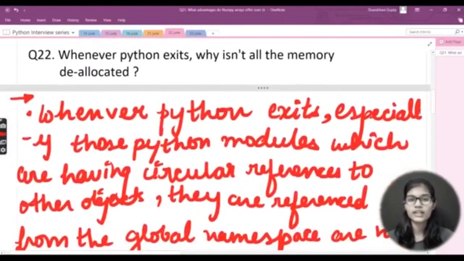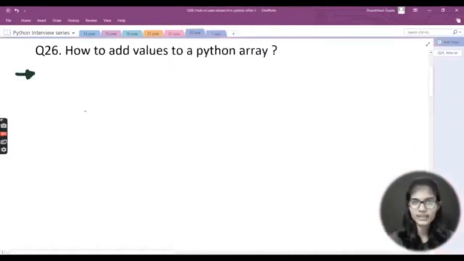Listen to me very carefully, this is a very important and a bit tricky question: how to add values to a Python array. This is the very first question that comes up. We all know what a Python array is. If we want to add some values into that array, what ways do we have? What are the methods? Do we have any functions? If yes, what are the functions and how to use them? All of these things will be covered in this particular question.